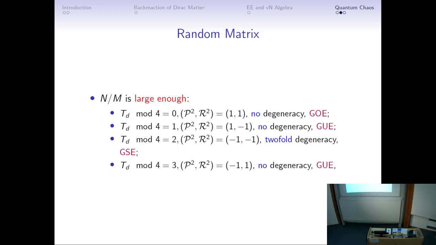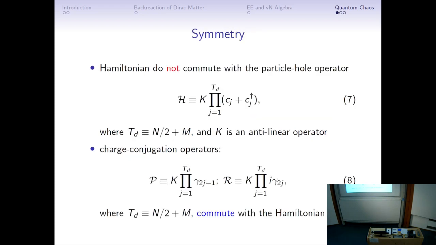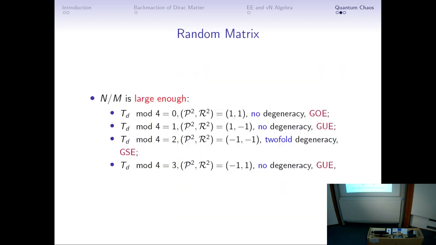We can still use the number of the Dirac fermions modulo 4 to see the 4 cases, and we can use the P squared, R squared, or the charge conjugation operators to give this 4-case classification. And this degeneracy in the spectrum is also the same as in the SYK model.